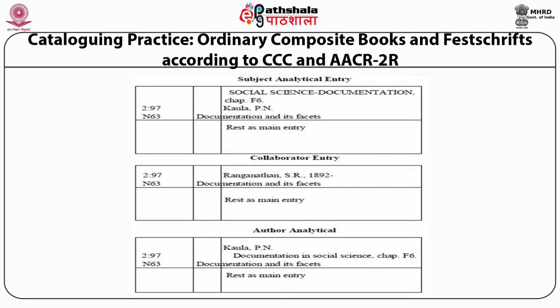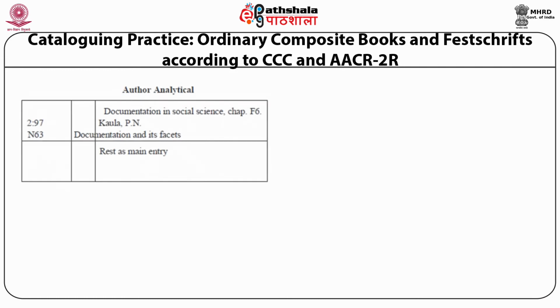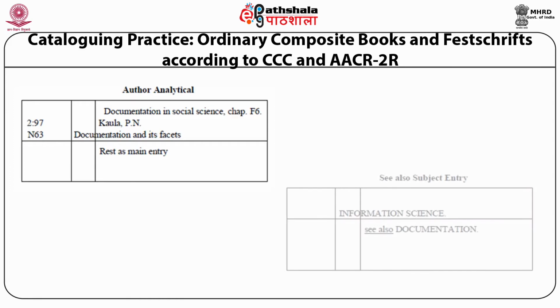This is to highlight that special chapter, and then rest as in main entry. Then the collaborator entry is there, and then you can see the author analytical entry, which is to highlight the author of that particular chapter. The title of that chapter is given, the chapter number, the author, then the title of the composite book, and also the subject entry is made.